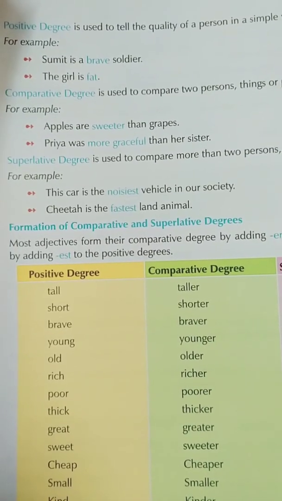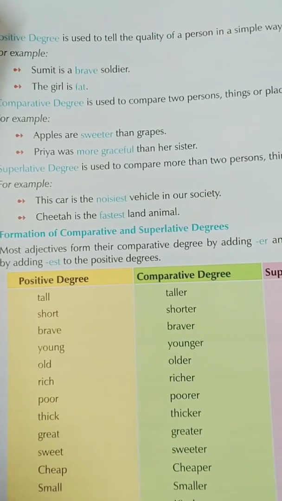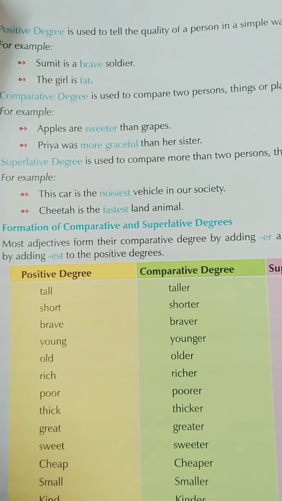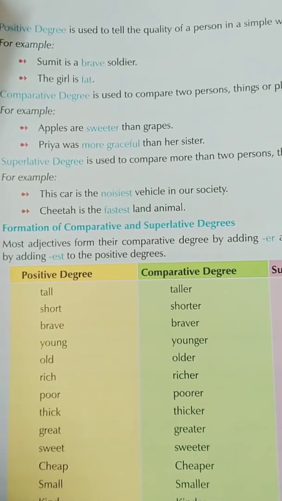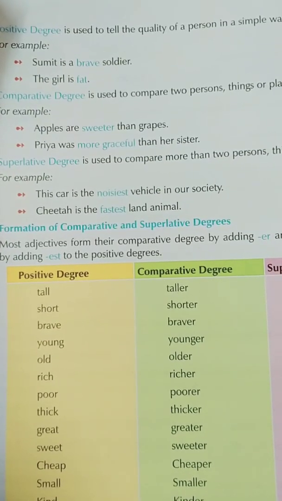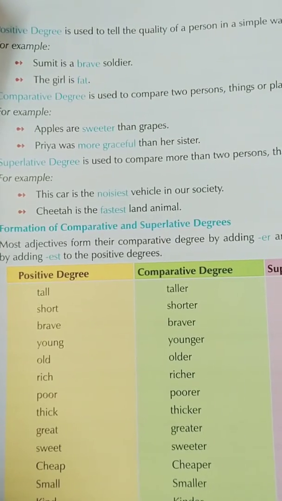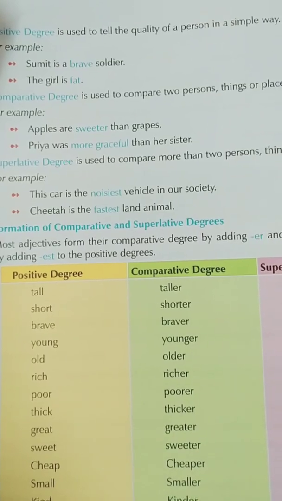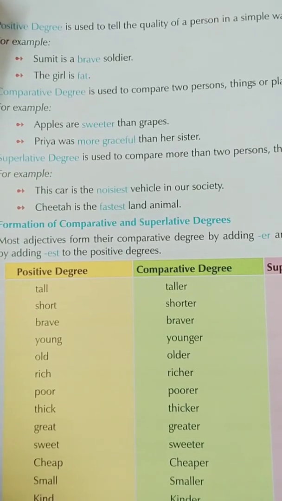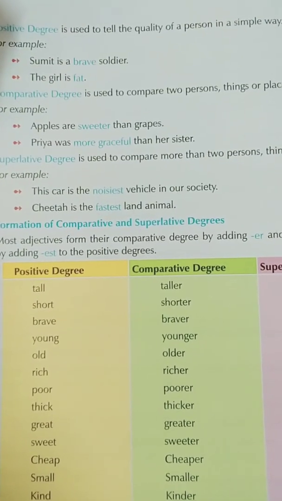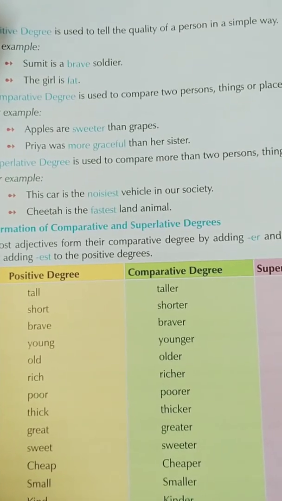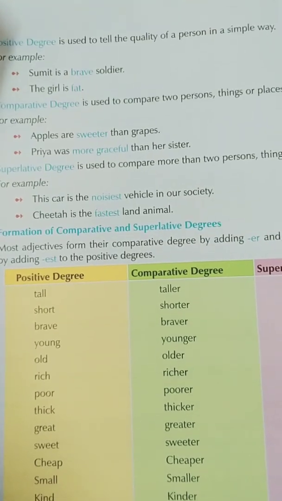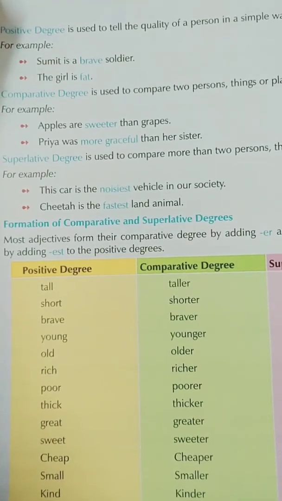So see, the comparative degree is used to compare two persons, things or places. For example, apples are sweeter than grapes. Here the comparative degree compares between two things, like apples and grapes, and apple is sweeter than grapes. So Priya was more graceful than her sister. There are two sisters and Priya was more graceful. So these all tell about the comparative degree because it is comparing between two.